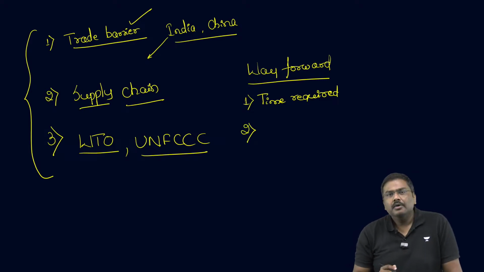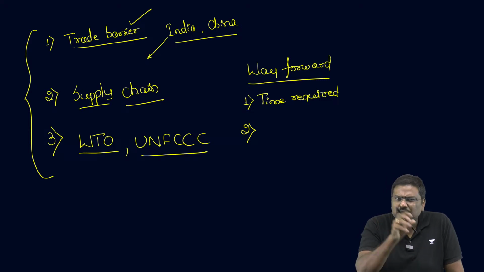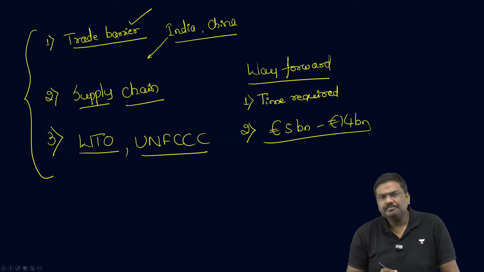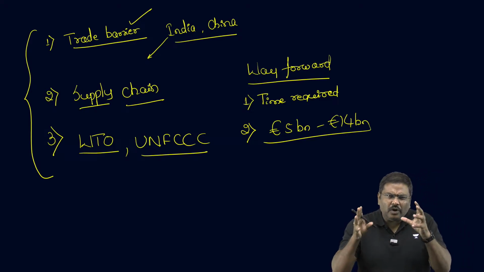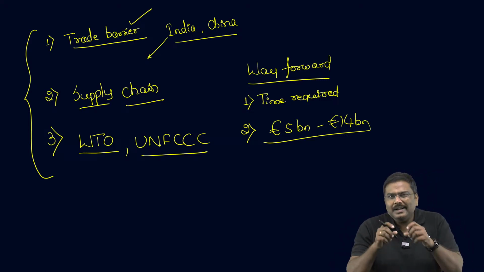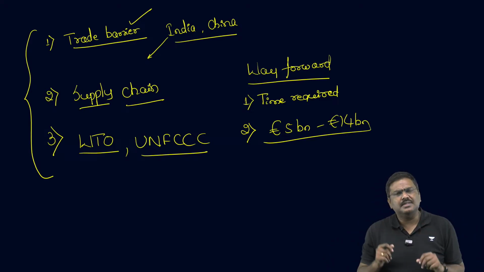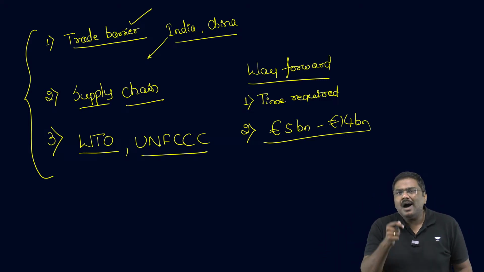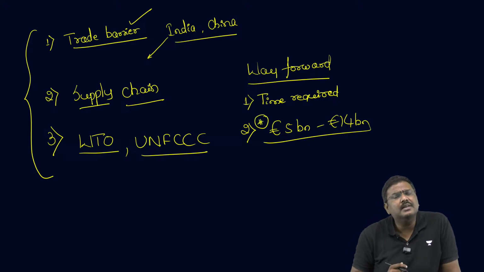Second one, with imposition of CBAM, the European Union is expected to collect annually in the range of 5 billion to 14 billion euros. And the European Union says, we will use all of this as revenue for our finances. The argument should be, why should only the European Union be allowed to use the finances?